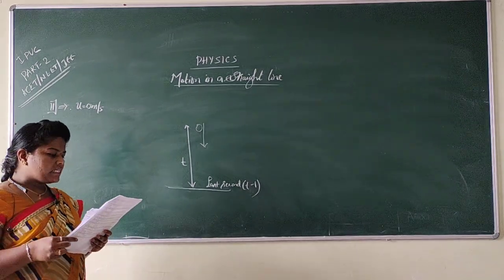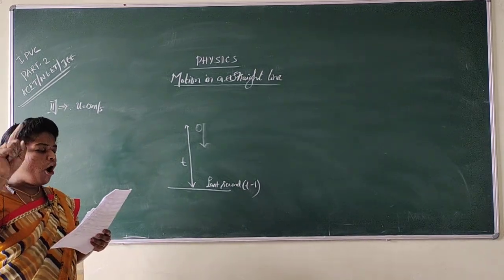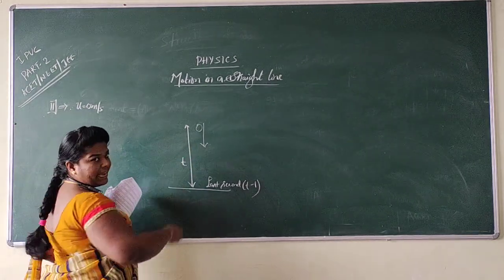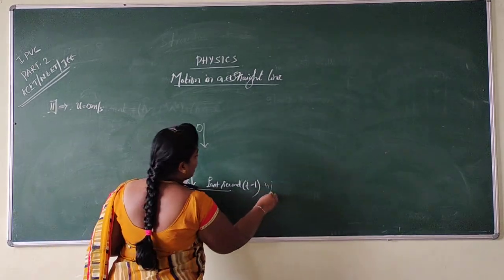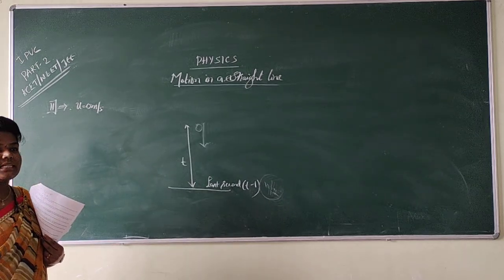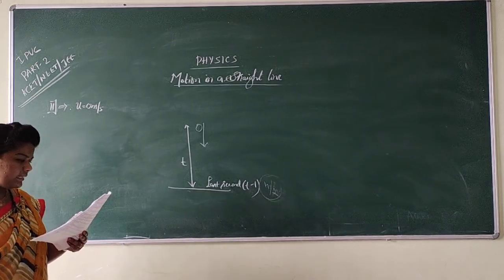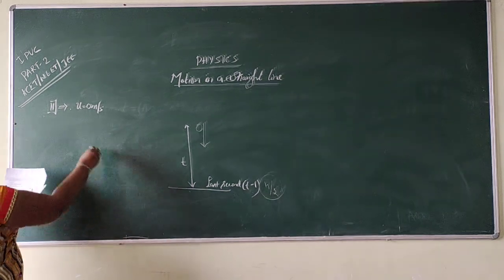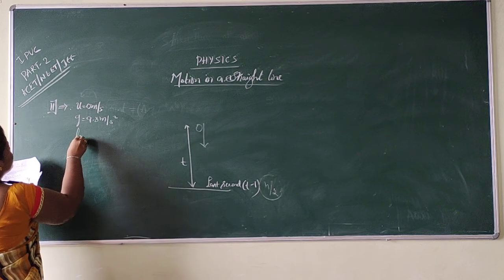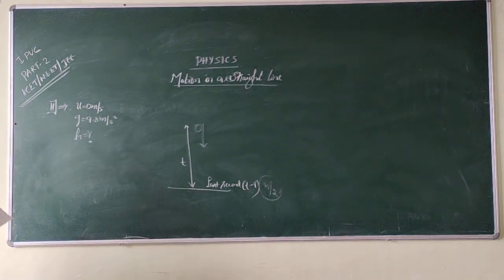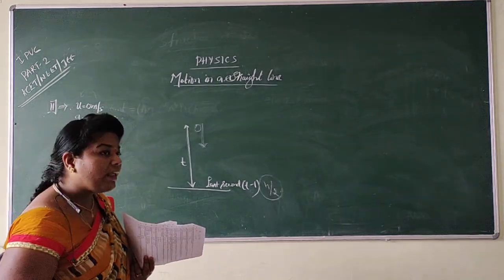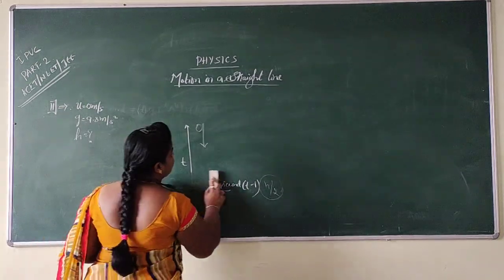So then in the last second of its fall, it covers half of the total distance. The total distance is h. So in this last 1 second, how much distance does it cover? h by 2 distance, that is, half of the distance. Then if it is given that g is equal to 9.8 meter per second square, then what is the total height? We should calculate the total height of the fall. So how to calculate this, my dear students? How to calculate this?